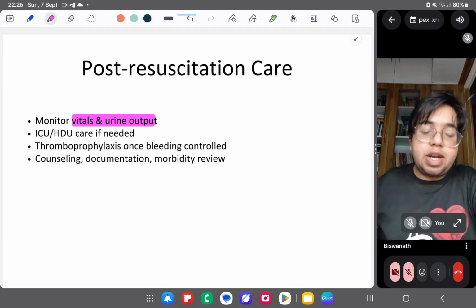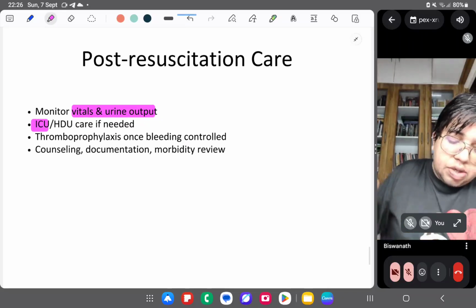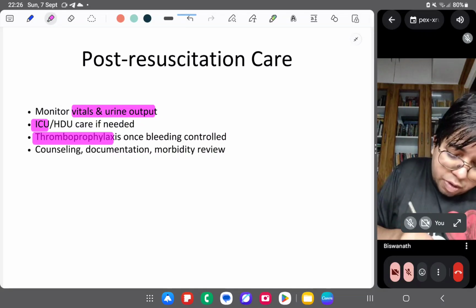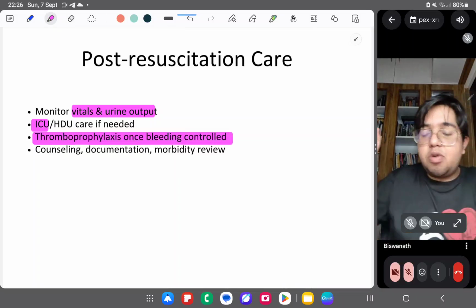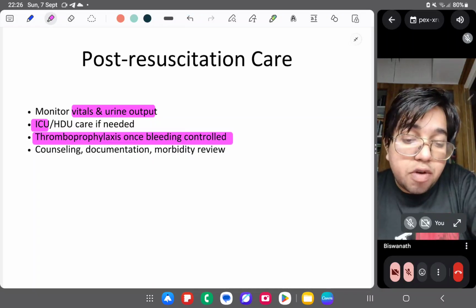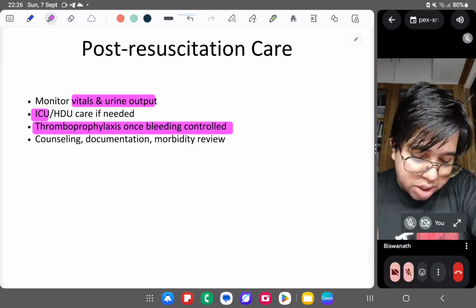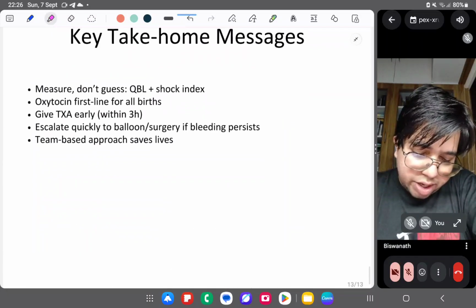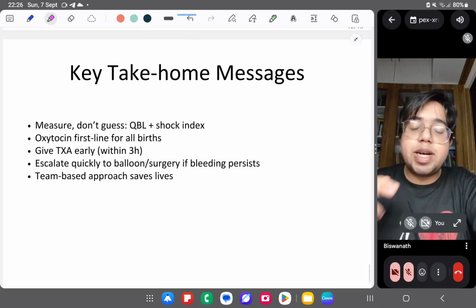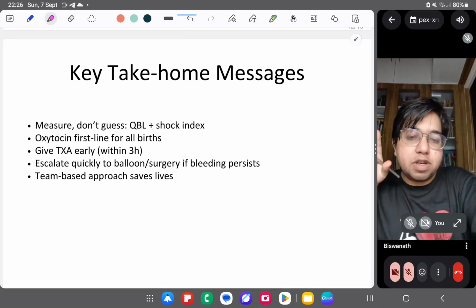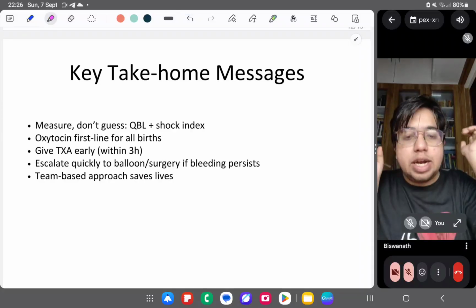After resuscitation, what you have to care for: ICU care if it is needed. Thromboprophylaxis has to be given once bleeding is controlled. Because correction of coagulopathy, again I am telling, is very important. Counseling, documentation, morbidity review. Key take home messages, what we read is basically, first of all, the definition according